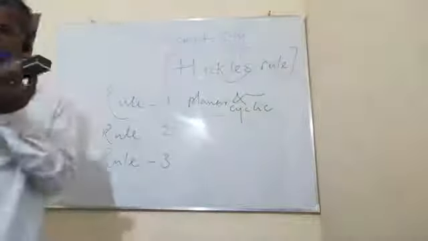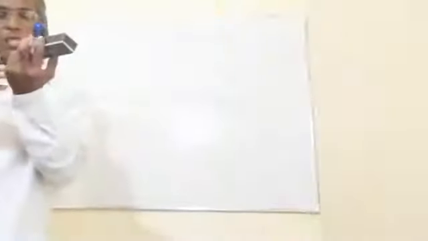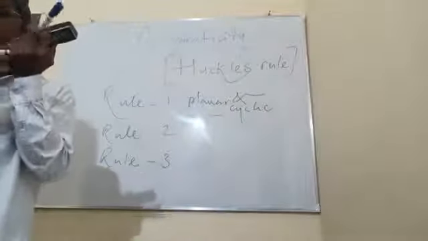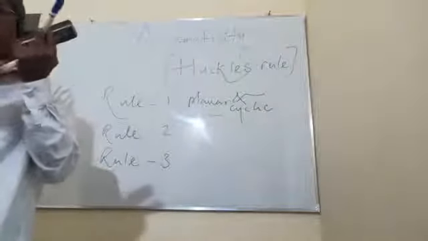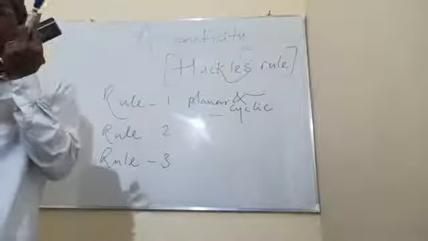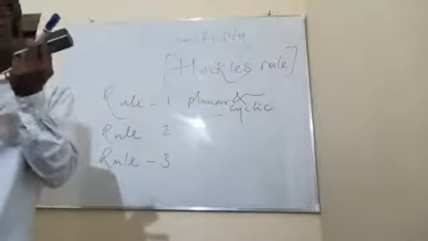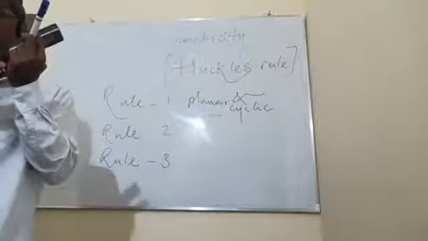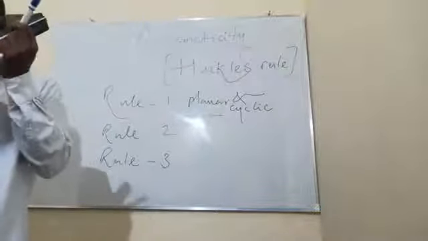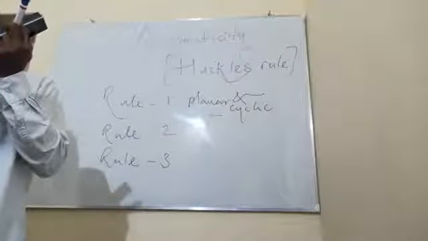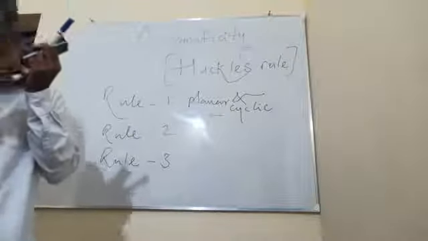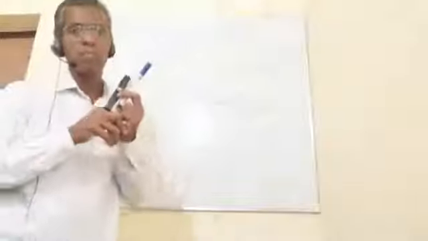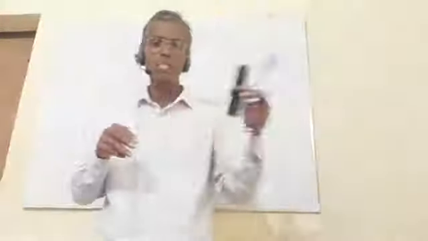As far as rule number 2 is concerned, each atom in an aromatic ring has a p orbital. These p orbitals must be parallel so that continuous overlap is possible around the ring. This I have explained just before.